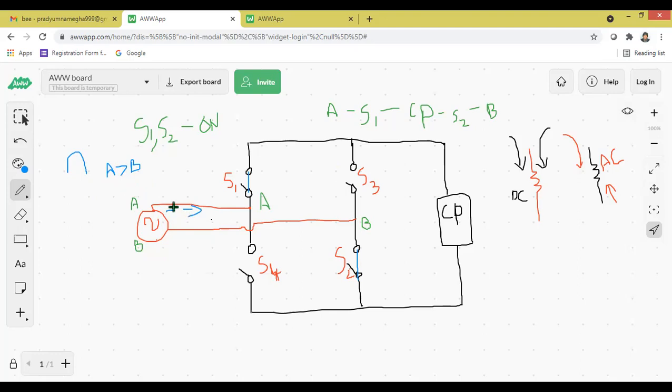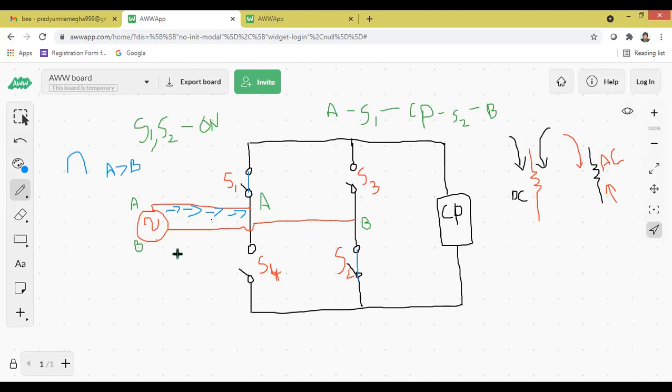If you refer to any textbook, current direction is not given. That is a specialty of our class. The examiner will see the circuit and how the current is flowing. With DC, if I give you a battery, everybody can say that current starts from the positive terminal and flows through to the negative. But how do we see the AC in our house? All of you look at the energy meter you have. You will have one red wire and one black wire. The red wire is called A and the black wire is called B.